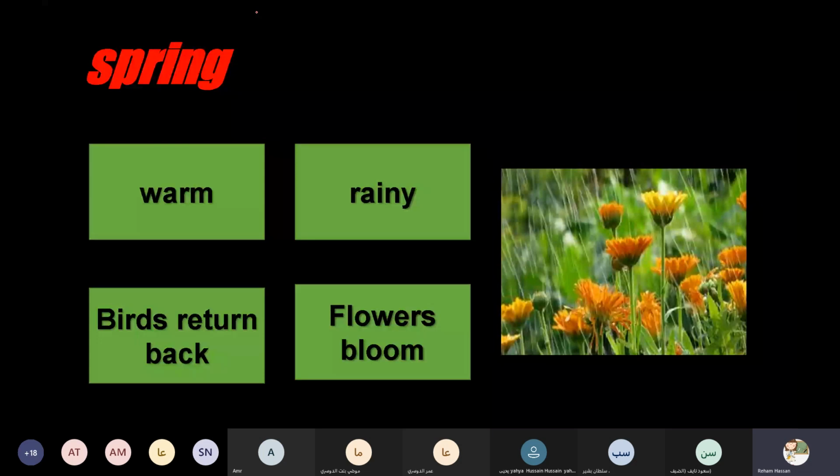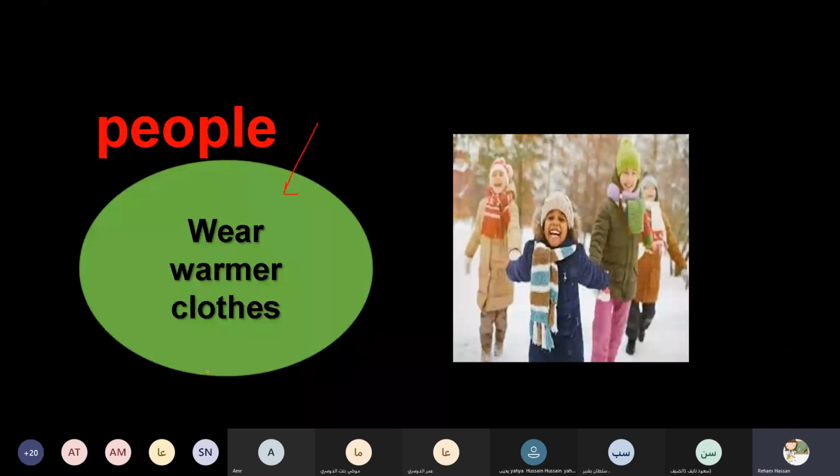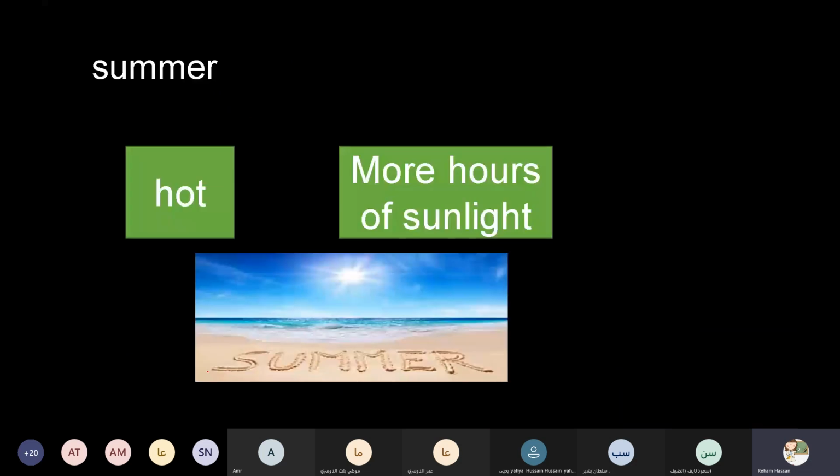It is spring. In spring, it is a warm season. It is a rainy season. The flowers bloom. It's a flowering season, and the birds return back from winter, because the birds move to warmer places in winter. After spring, it is summer. Number 3, it is summer. Summer weather is hot, with more hours of sunlight.